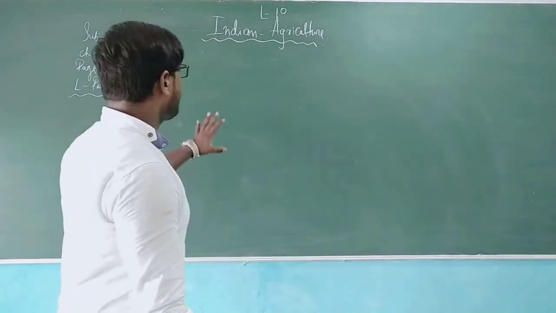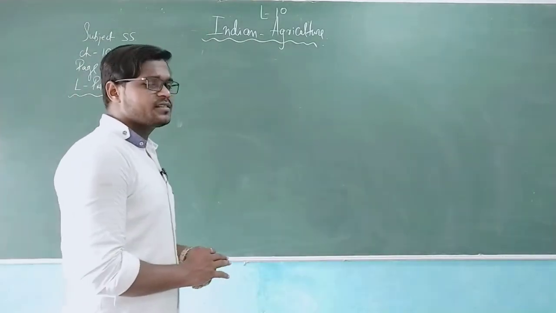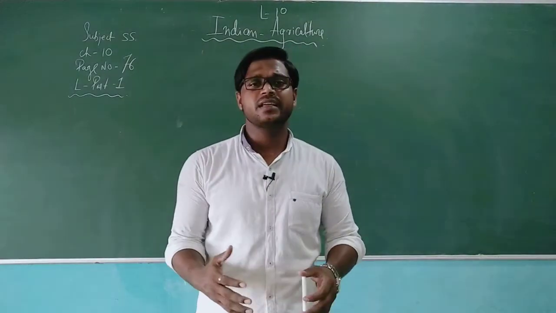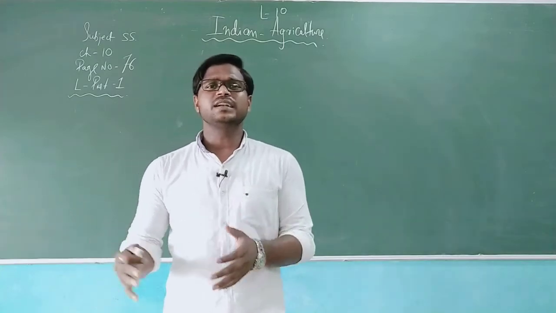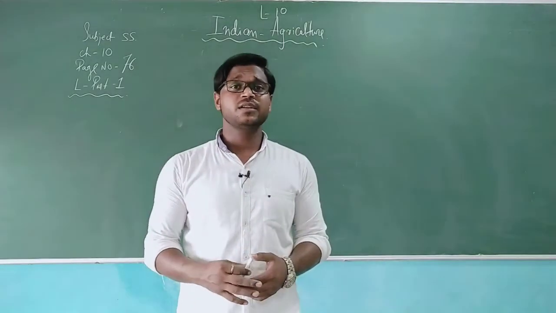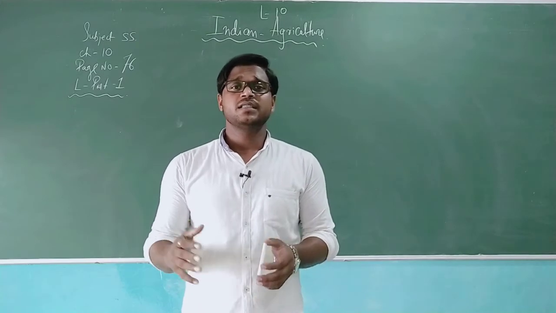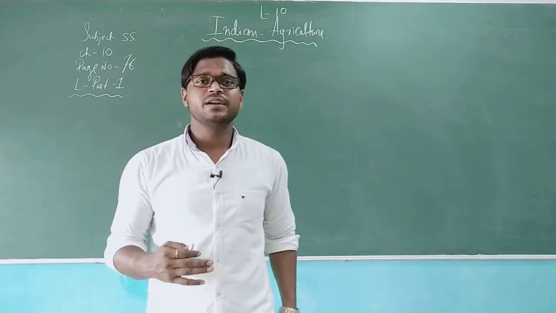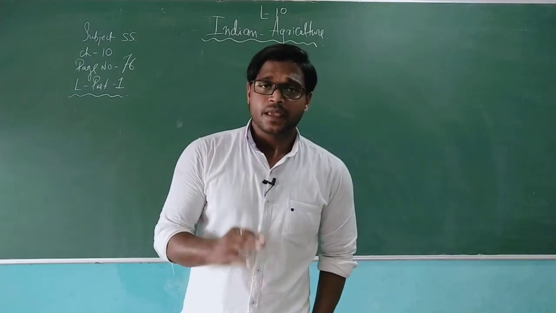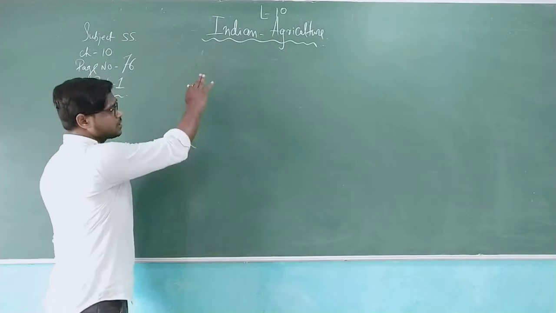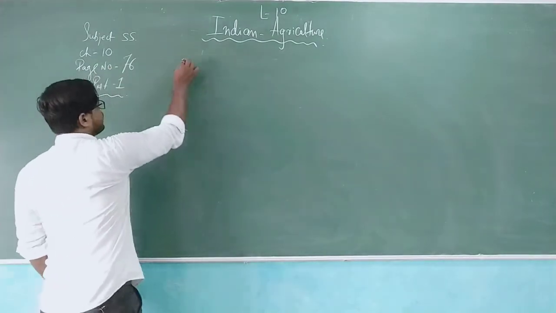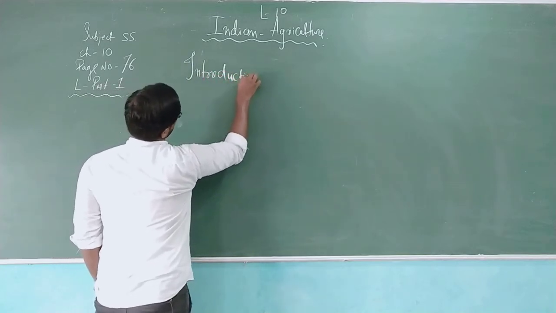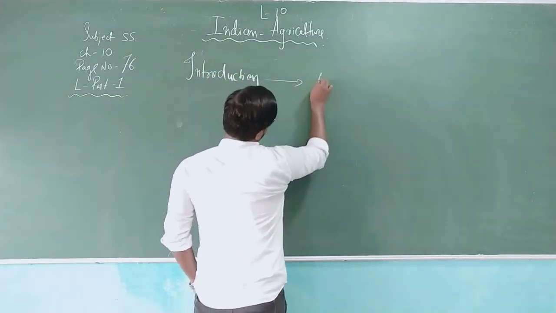Now what does Indian agriculture say? An agricultural country, which we generally call an agrarian country like India, is totally dependent upon agriculture. Like 60% of the annual income is contributed from agriculture, where 30% of the land is only given for agriculture. So we need to understand which kind of agriculture is done here. Along with that, we need to also understand the introduction of the lesson, that is the introduction related to agriculture.